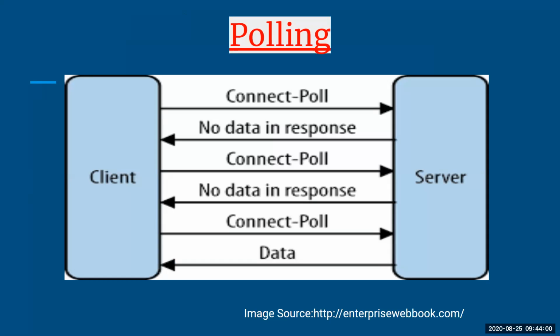So for a quick response, the client makes sure that all the time the server is up and active. The disadvantage of this method is that even when there is no data to be sent or received, the client will keep sending alive messages to the server just to check whether it is alive or not. So this is your first method, that is polling.